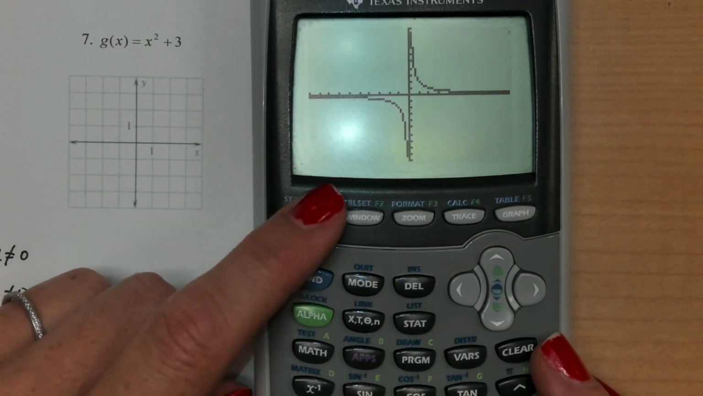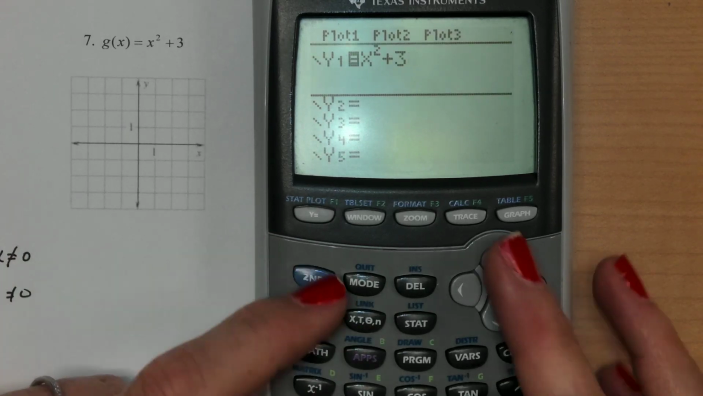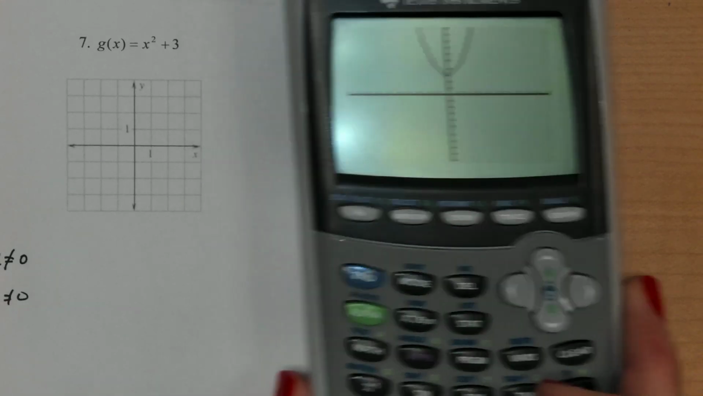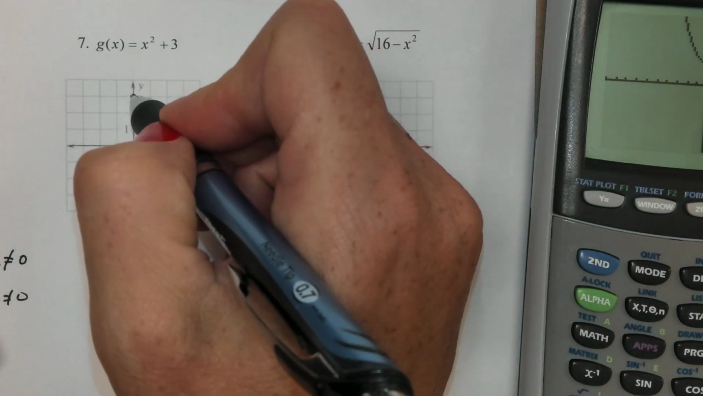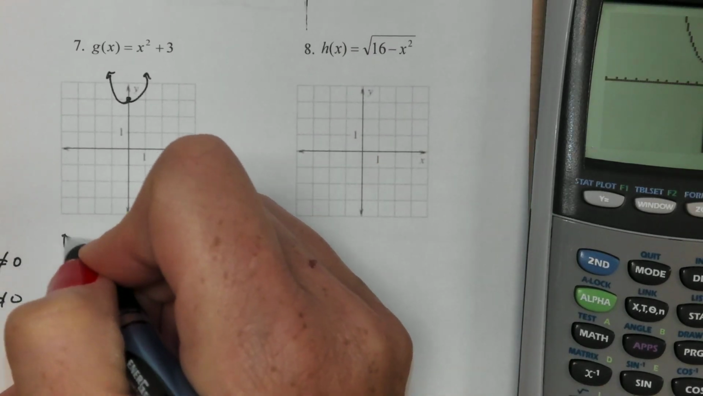Next up, x squared plus 3. We know our x squareds are all parabolas, and this one's just going to be moved up 3 spots. So we'll give that one a sketch on our graph. Moved up 3. There it is. It's a pretty bad parabola, but you get the idea.